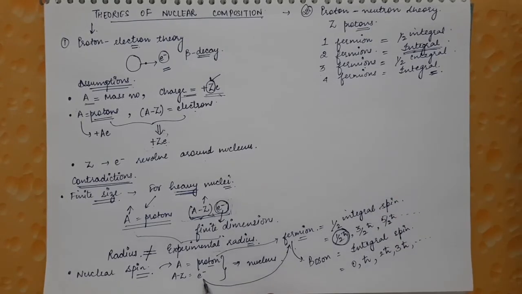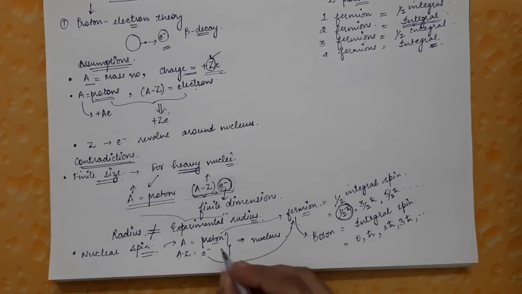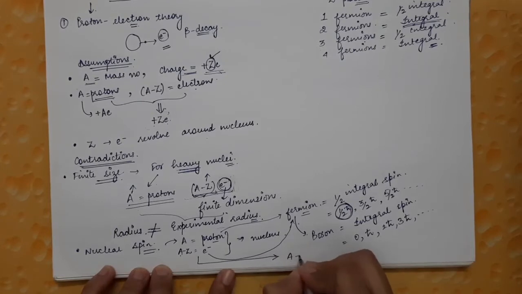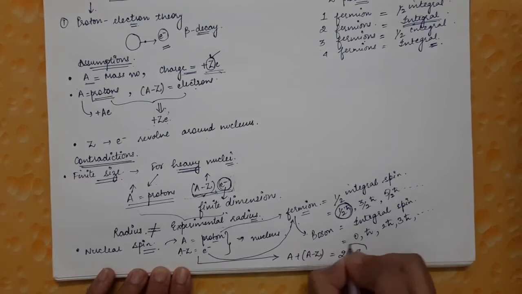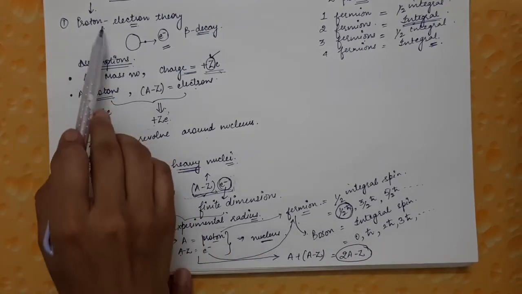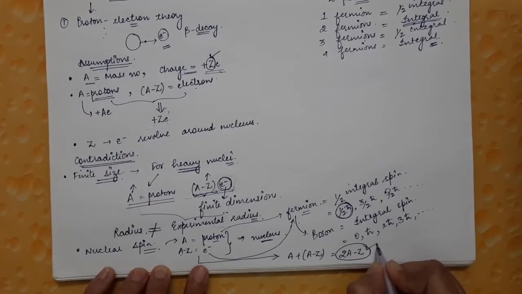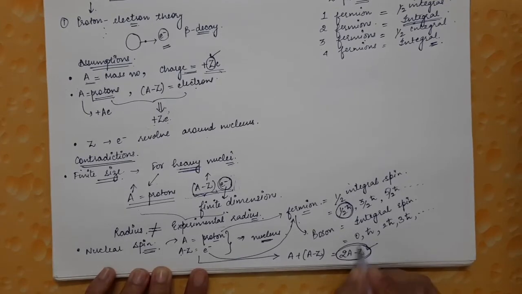According to proton electron theory, there are A protons and A minus Z electrons. So the total number of particles inside the nucleus will be A plus A minus Z, that is, 2A minus Z particles. The total spin of the nucleus must depend on this number of particles.